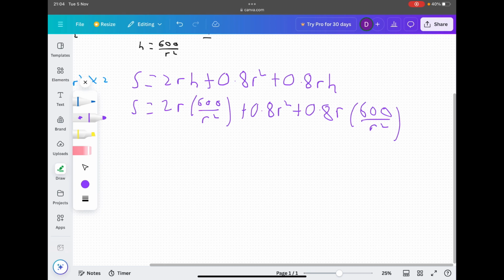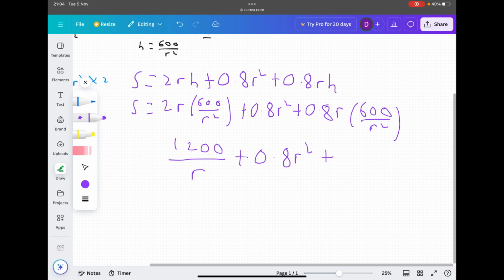So we've got the r on the top here, and then we've got an r squared term on the bottom. So we're going to lose an r on the top and the bottom. So we have 2 times 600, which is 1200. And then we lose an r on the top and the bottom to get 1200 over r. The next bit is just normal, so we keep it.